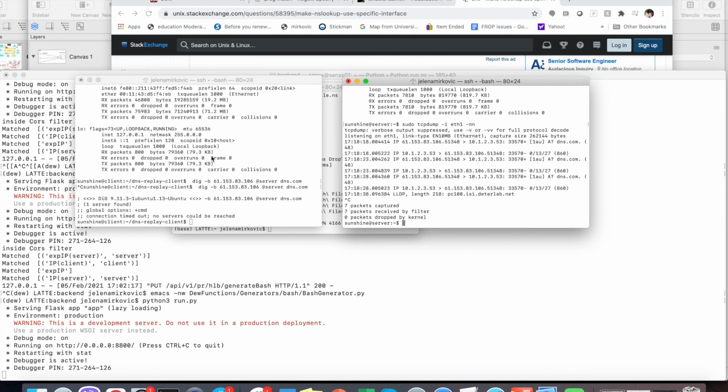But the experiment design part is finished, and we've successfully designed the experiment that we wanted. So in the next edition, once I debug this, we will see how we can now scale up this experiment, because as we saw, we need more than one client in order to replay a big trace.